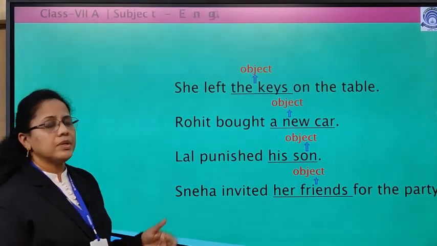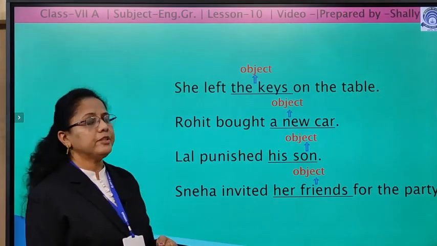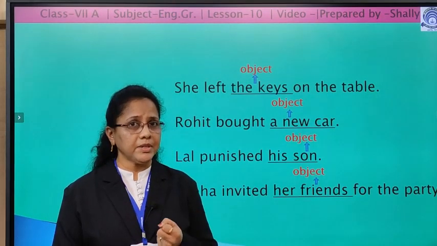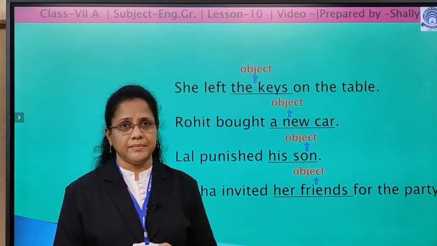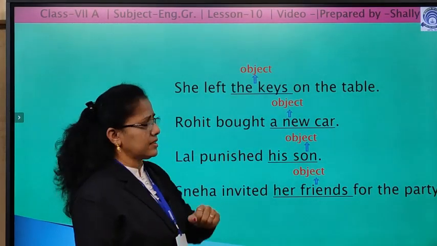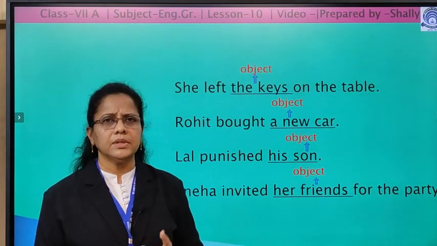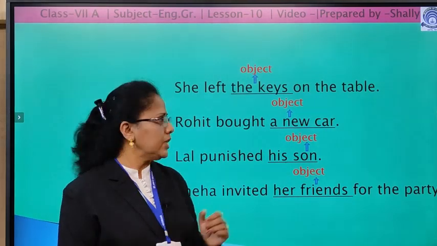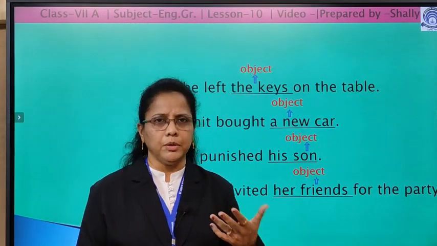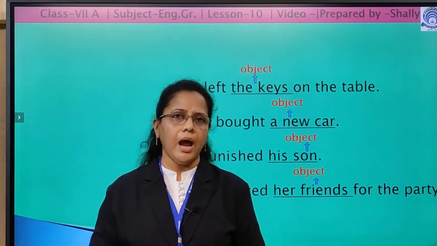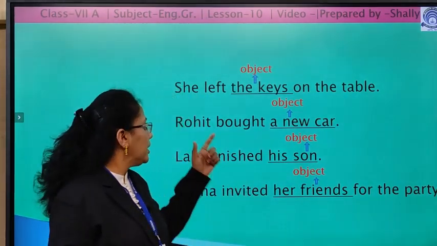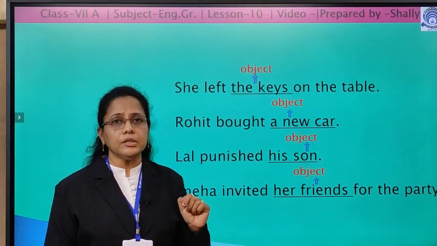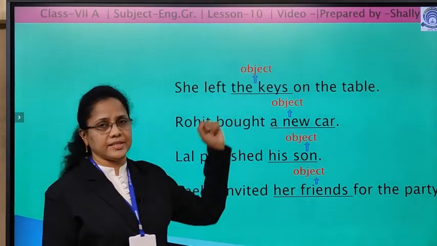Now, look at these examples given over here. She left the keys on the table. What did she leave? She left something. She left the keys. Without these keys, she left on the table. Does it make any sense? No. One object is needed there. We can use she left the keys, she left the book, or she left her mobile phone. Anything can be added, but one object is needed there. So, here the verb left is a transitive verb because it has an object, the keys.